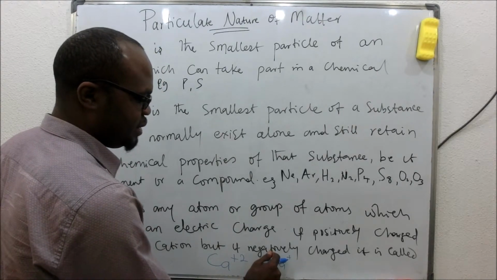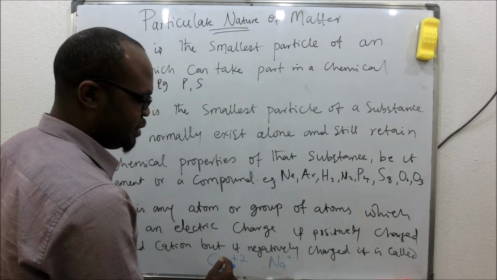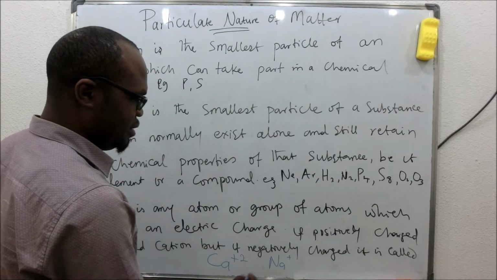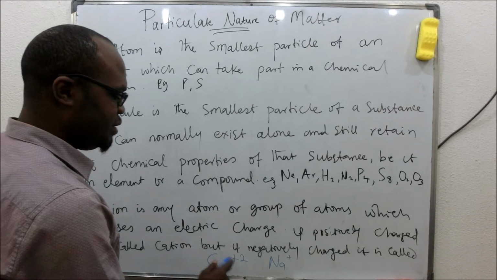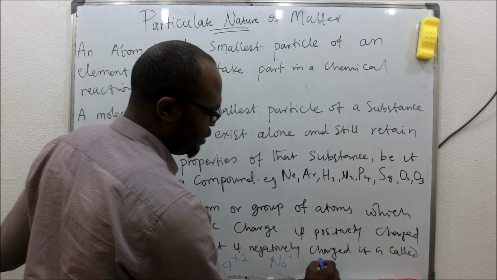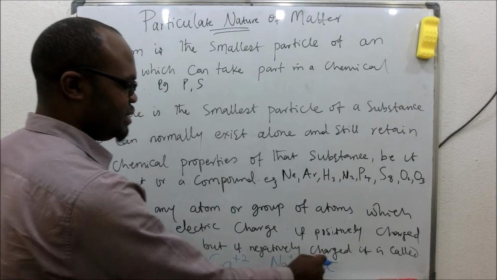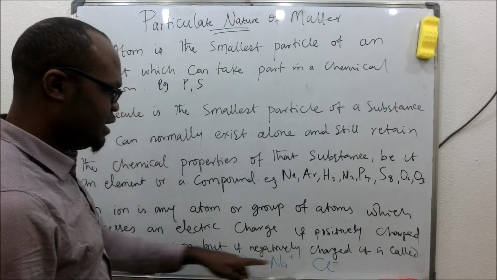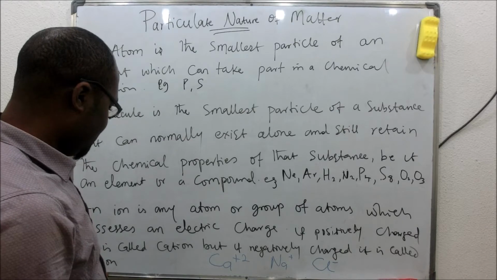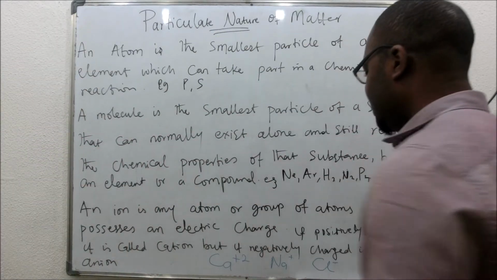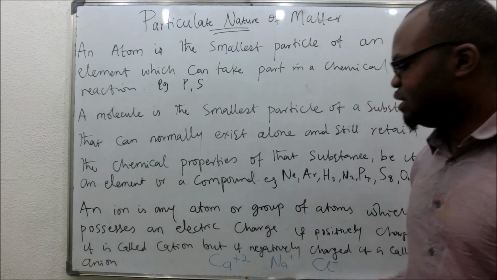This is single positive charge, double positive charge. So all these are ions. Because they are positive, they are called cations. An example of an anion is chlorine with negative charge. Non-metals are mostly anions. Non-metals are mostly negatively charged, whereas metals are mostly positively charged.